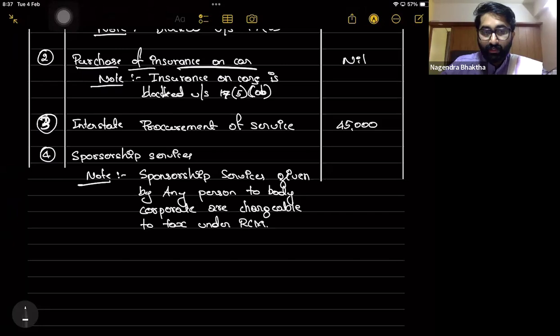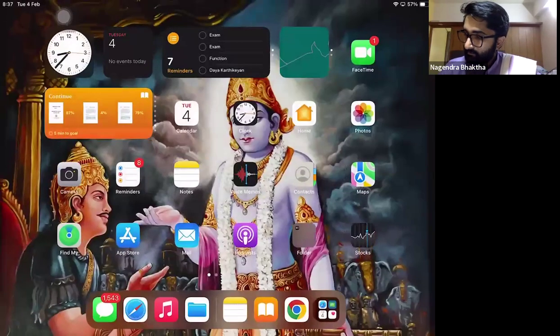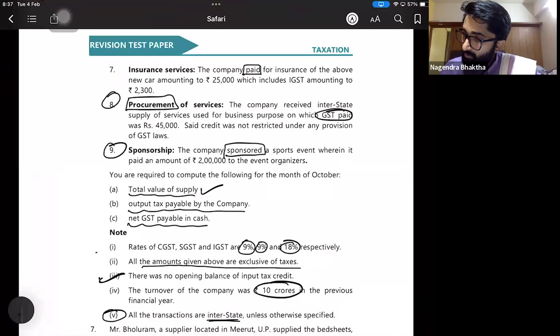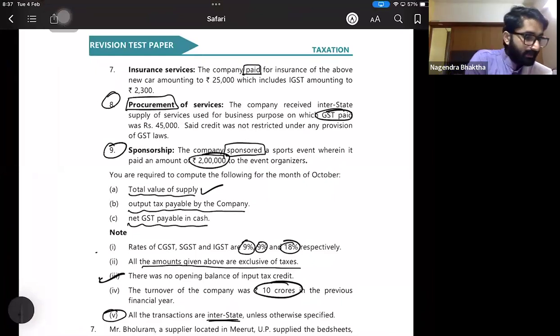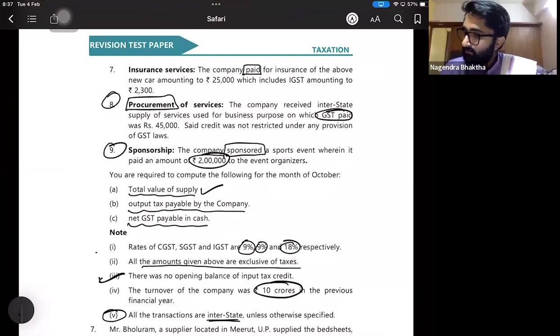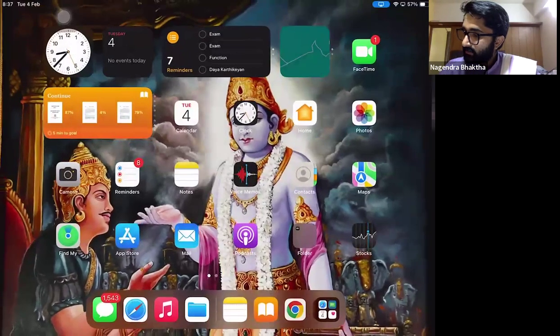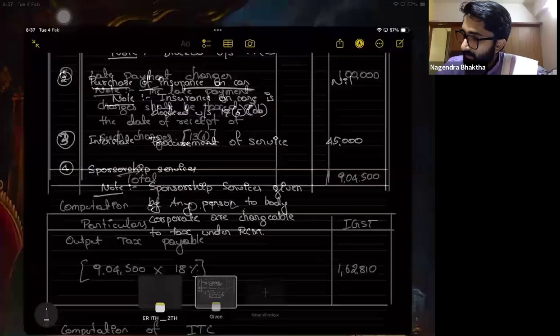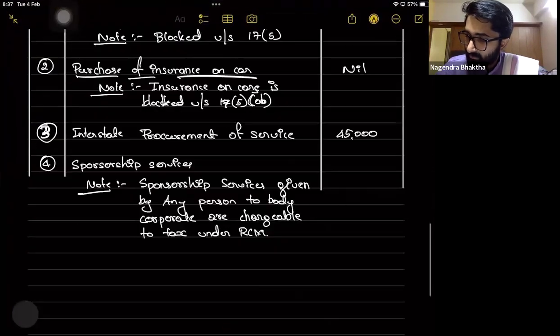How much is the value? Amount paid is 2 lakhs. 2 lakh into 18%, answer is 36,000. So it is 36,000 as the ITC. Total ITC is 36,000.